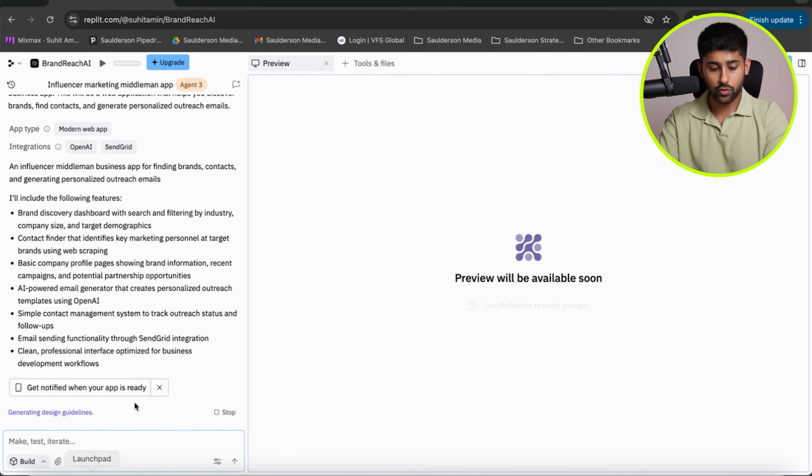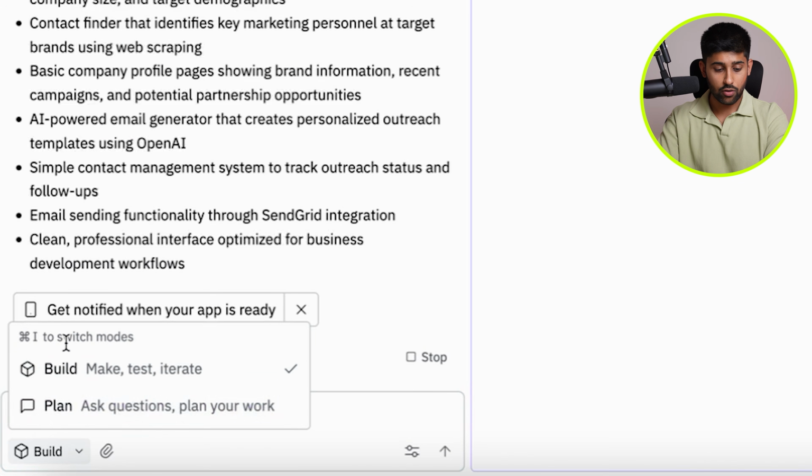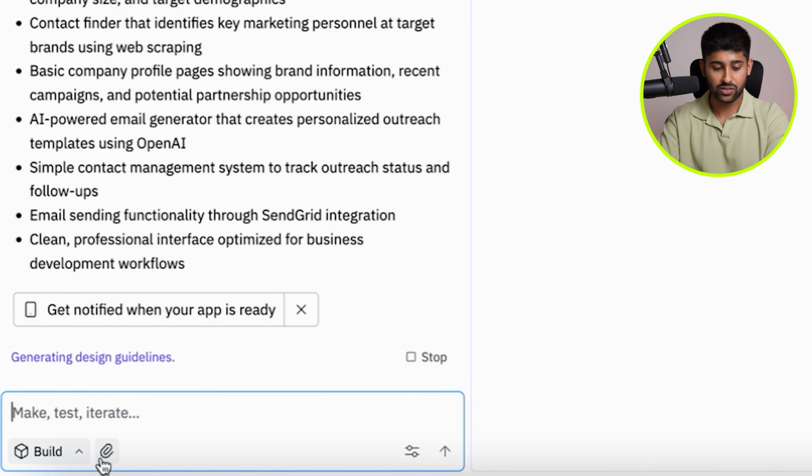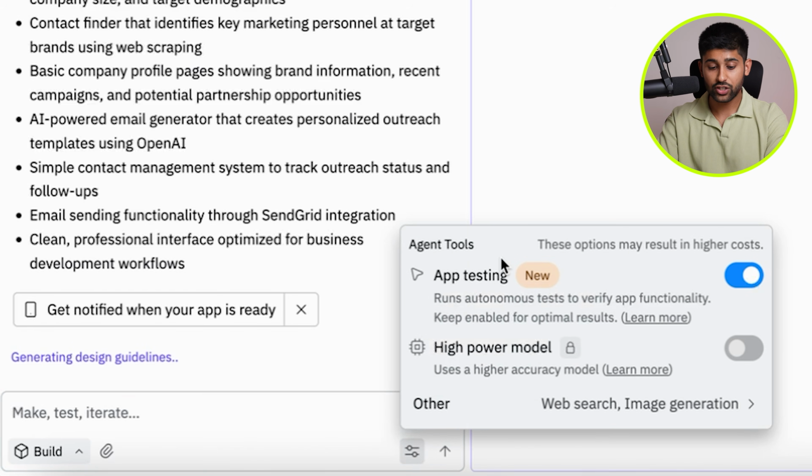But whilst we're doing this, I just want to show you some of the other exciting features that Replit Agent 3 has. You can basically click here and you can choose to plan, you can choose to build, and you can choose to edit as well. You can also attach files and images so that it can actually take those into consideration when building the product out. And in here, you can see some of the brand new agent tools.